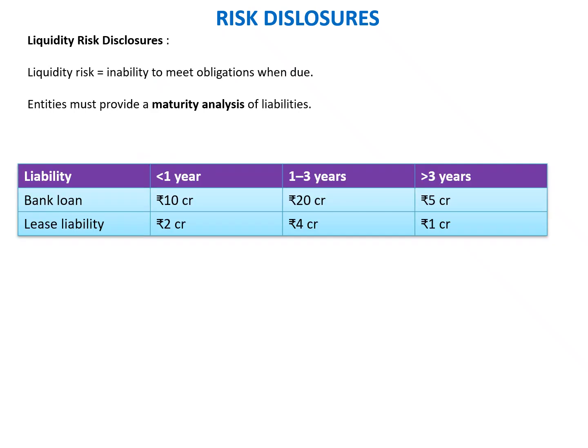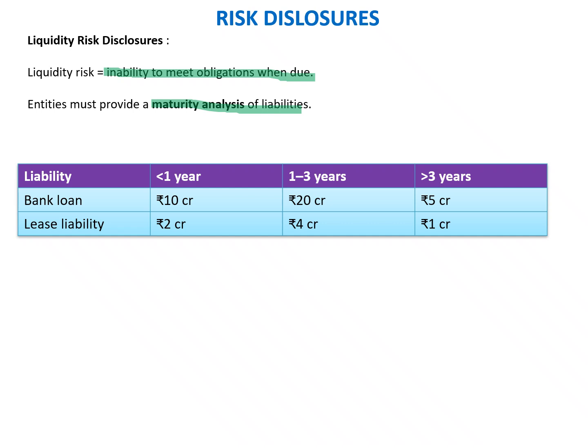We have come to the second one in the risk disclosure, which is the liquidity risk disclosure. Liquidity risk disclosure is largely associated with the inability to meet obligations when due. Which means that the organization does not have the liquidity to honor the liability that falls due on a particular due date. So, entities must provide a maturity analysis of those liabilities. Typically, they have to disclose the liability basis the aging bucket, which is less than a year, 1 to 3 years, and greater than 3 years.